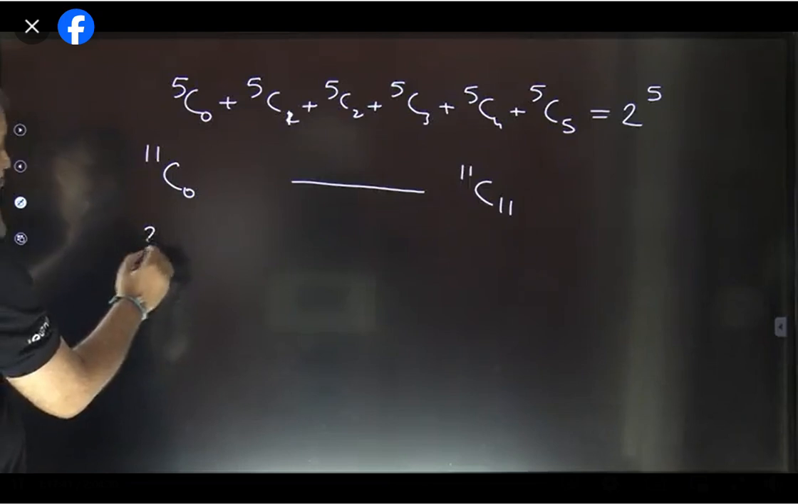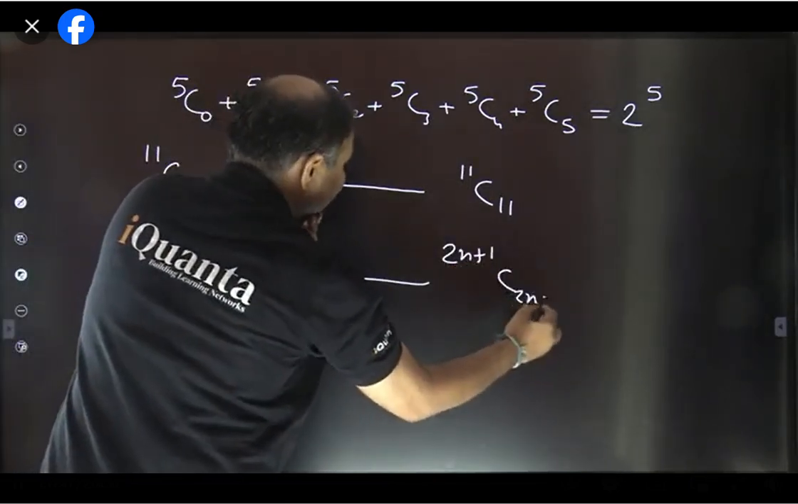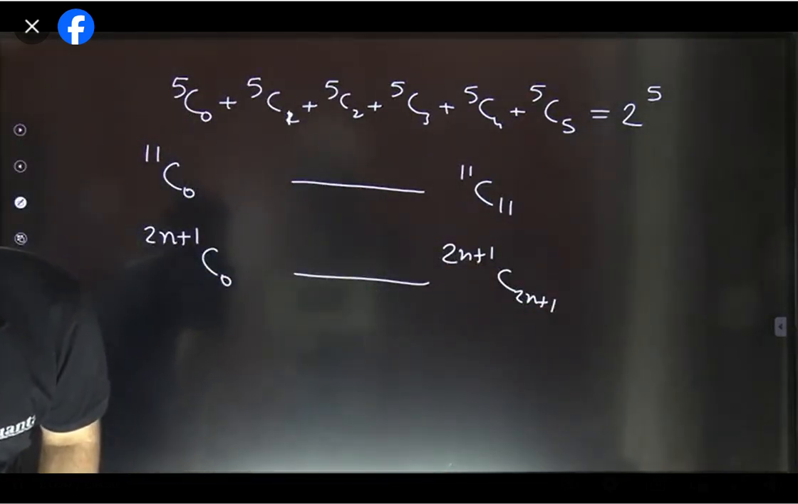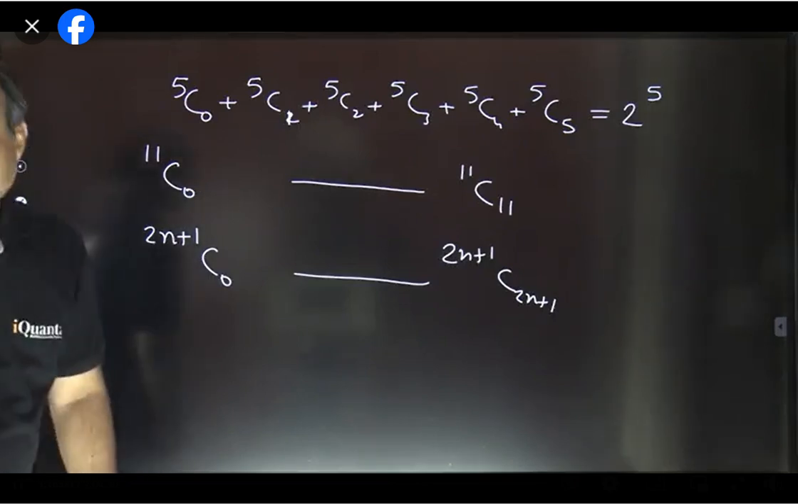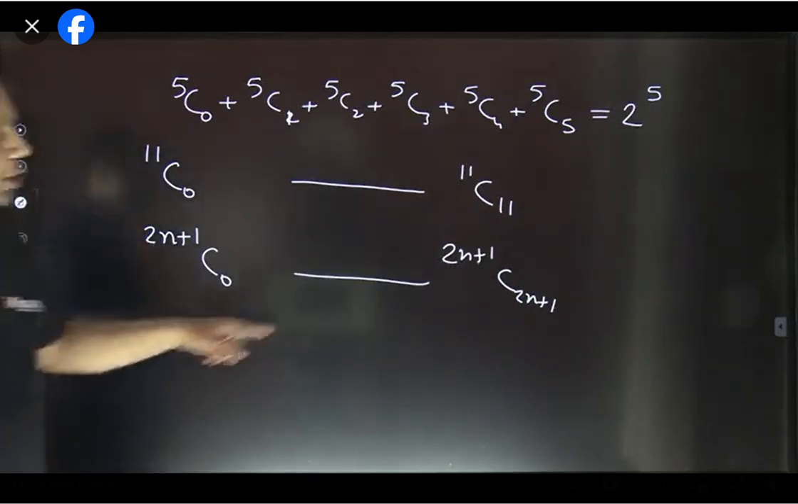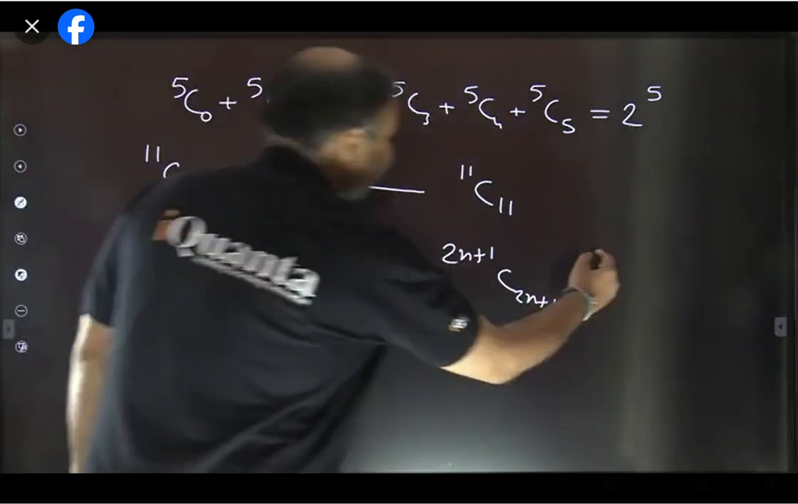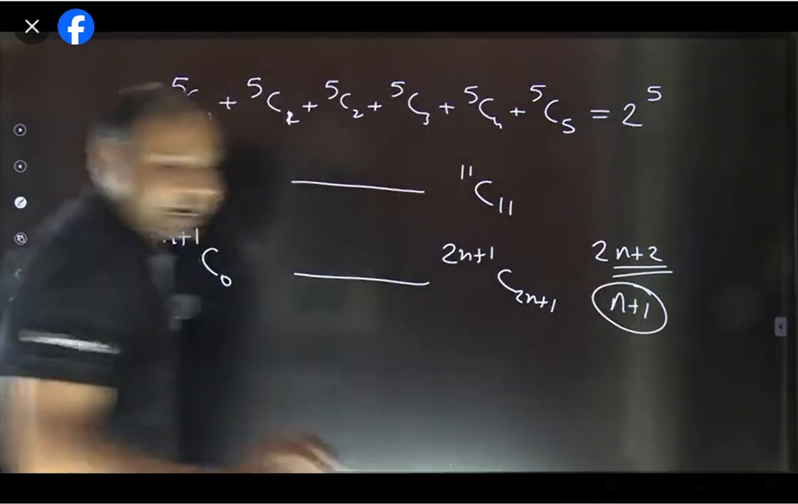So when it is 2n plus 1 C0 up to 2n plus 1 C2n plus 1, how many terms are there in total? 2n plus 1 C0 up to 2n plus 1 C2n plus 1: total terms 2n plus 2. Exactly, Chintan, that's correct. Total 2n plus 2 terms are there. So half of the terms would be n plus 1.